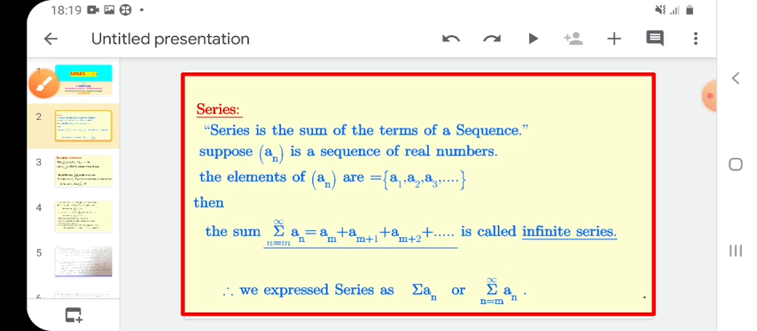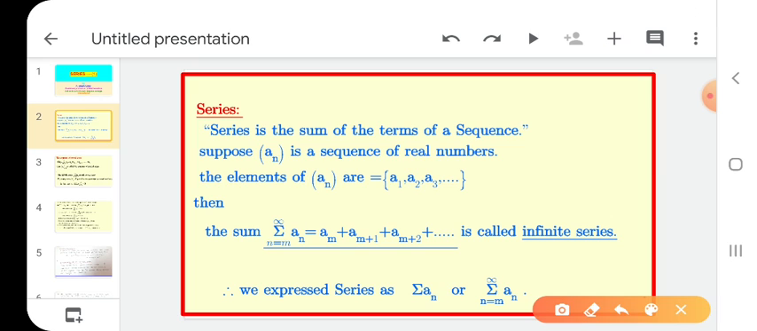We write a sequence simply as Sn, n equals 1 to infinity. Similarly, we write a series as summation an or summation n equals m to infinity of an. This is the definition of series. Series is the sum of the terms of a sequence. Okay, is it clear? First we take a sequence and then we add all the terms of the sequence. What we get is the series.